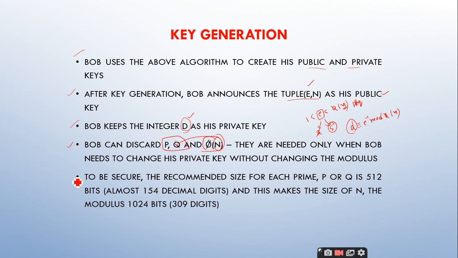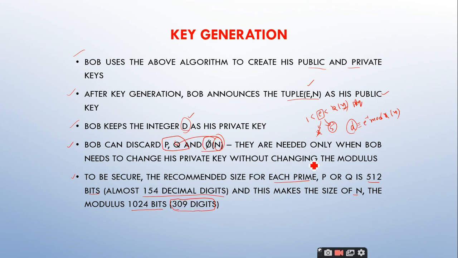To be secured, the recommended size of each prime P or Q is 512 bits. It's almost 154 decimal digits. See here how many digits you are taking. If you take 154 decimal digits, then your RSA algorithm will be highly secure in nature, right? And this makes the size of n modulus 1024 bits, or 309 digits.